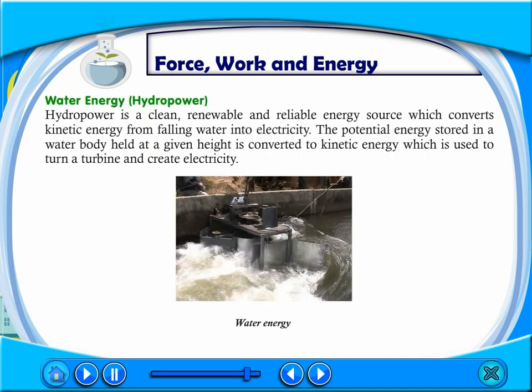Water energy. Hydropower. Hydropower is a clean, renewable and reliable energy source which converts kinetic energy from falling water into electricity. The potential energy stored in a water body held at a given height is converted to kinetic energy, which is used to turn a turbine and create electricity.